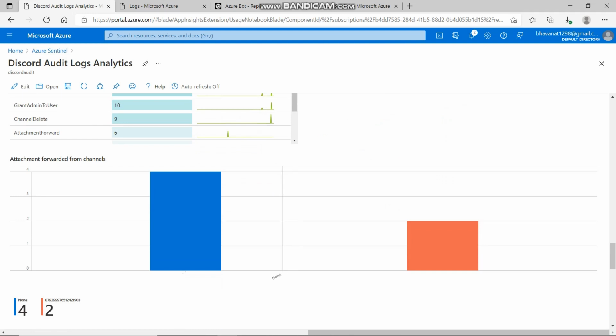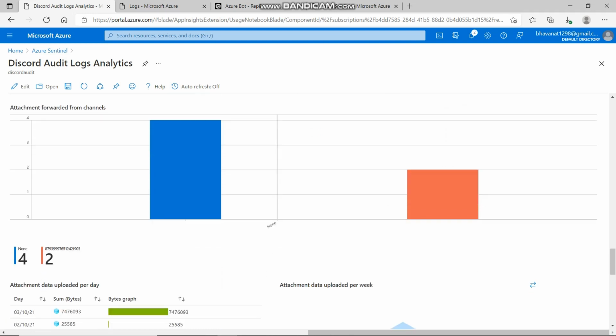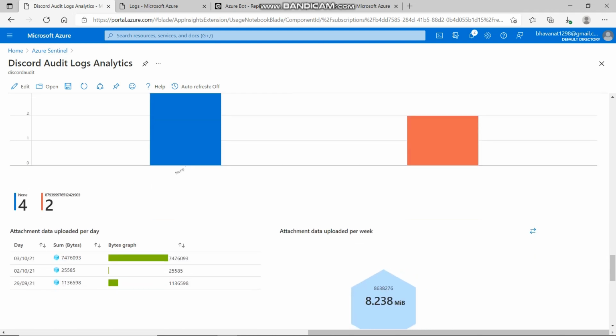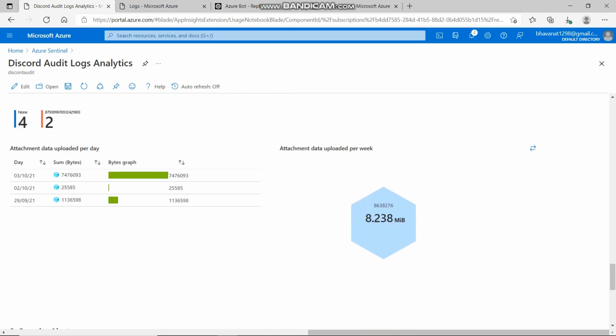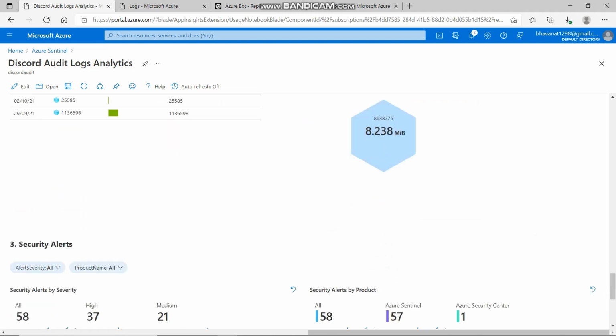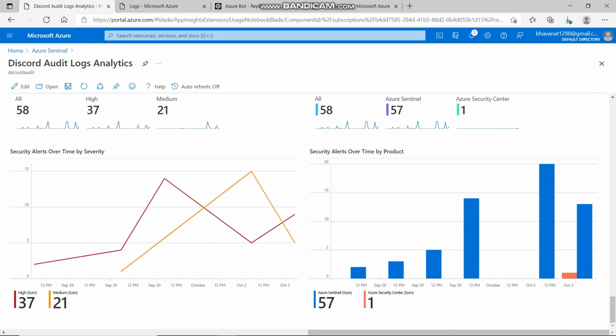We can see the number of forwards happening from each channel in easy to visualize bar graphs. This is critical as admin can monitor how frequently data within a channel is being shared outside these channels. We then see attachment upload trend per day and per week. In the last section, we have plots related to the security alerts triggered by severity and product along with the